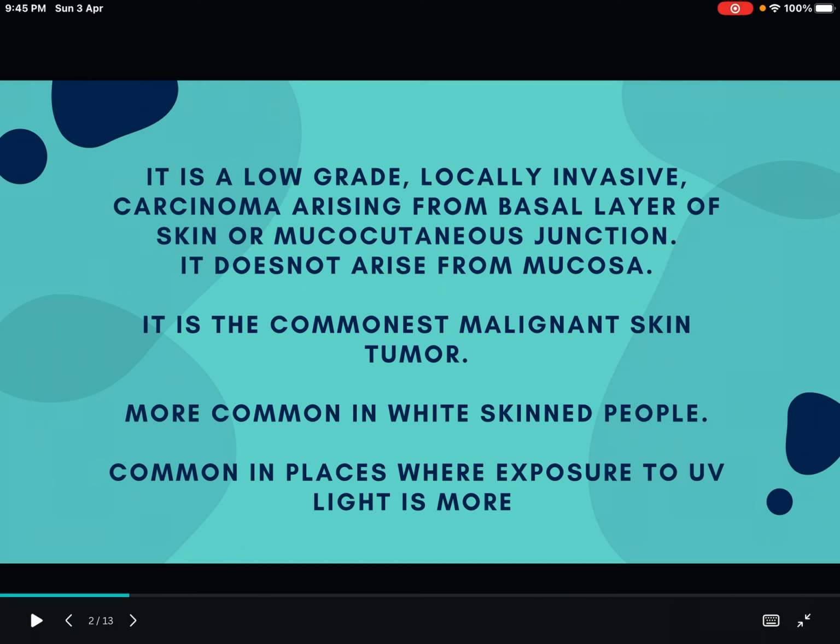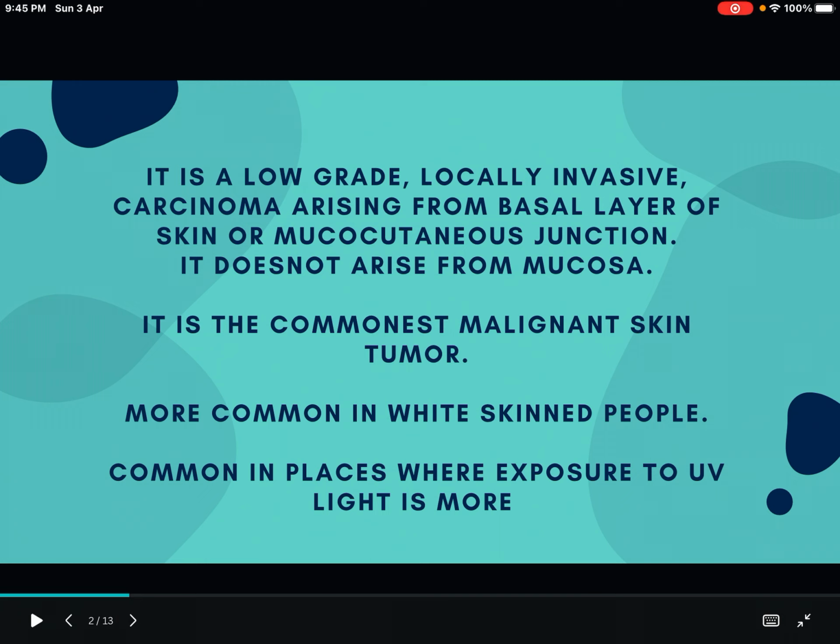And it does not arise from mucosa. That is a very important point. And it is the commonest malignant skin tumor. SCC was the second most common tumor. Here it is the most common malignant skin tumor. More common in white-skinned people, and it is common in places where the exposure to UV light is more, for example, Australia. So I think this part is clear.